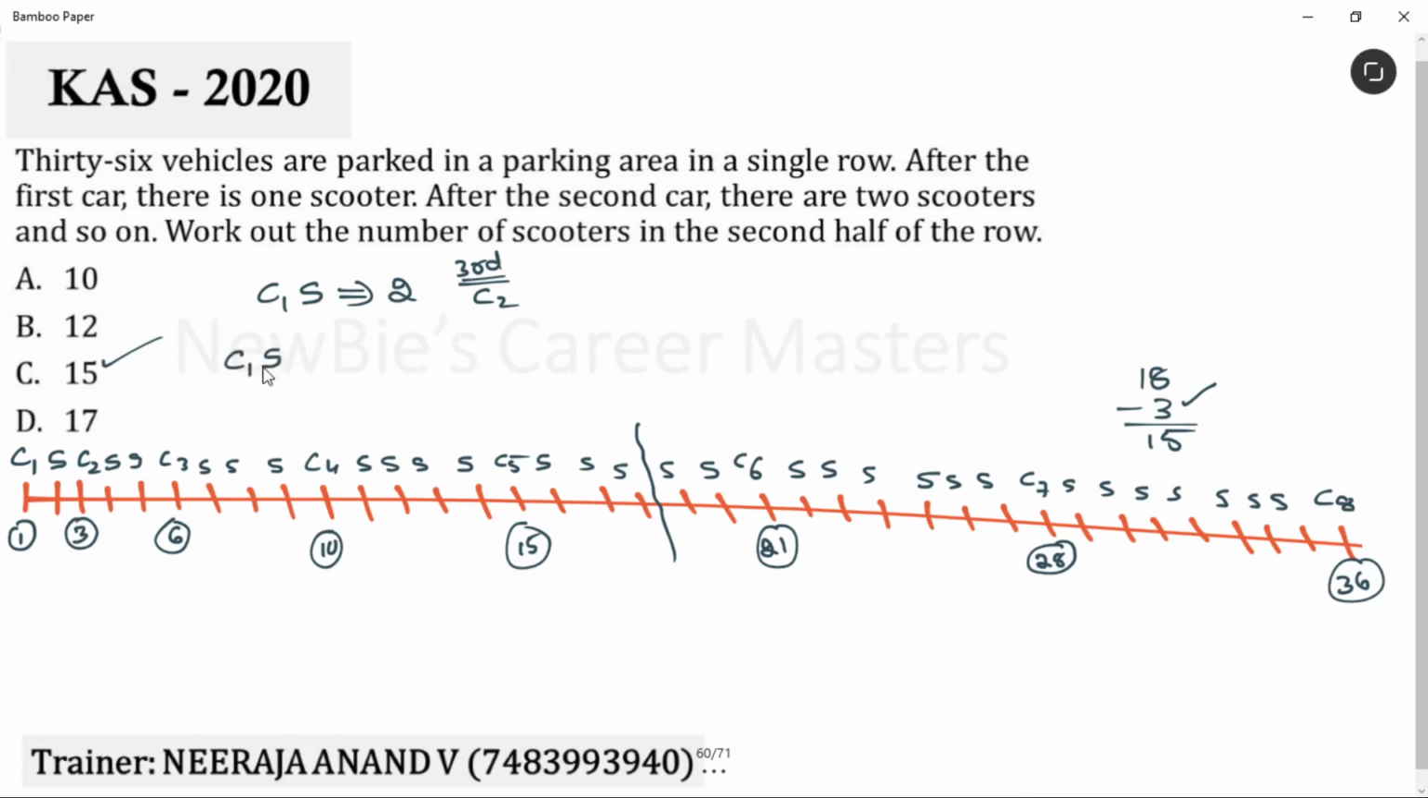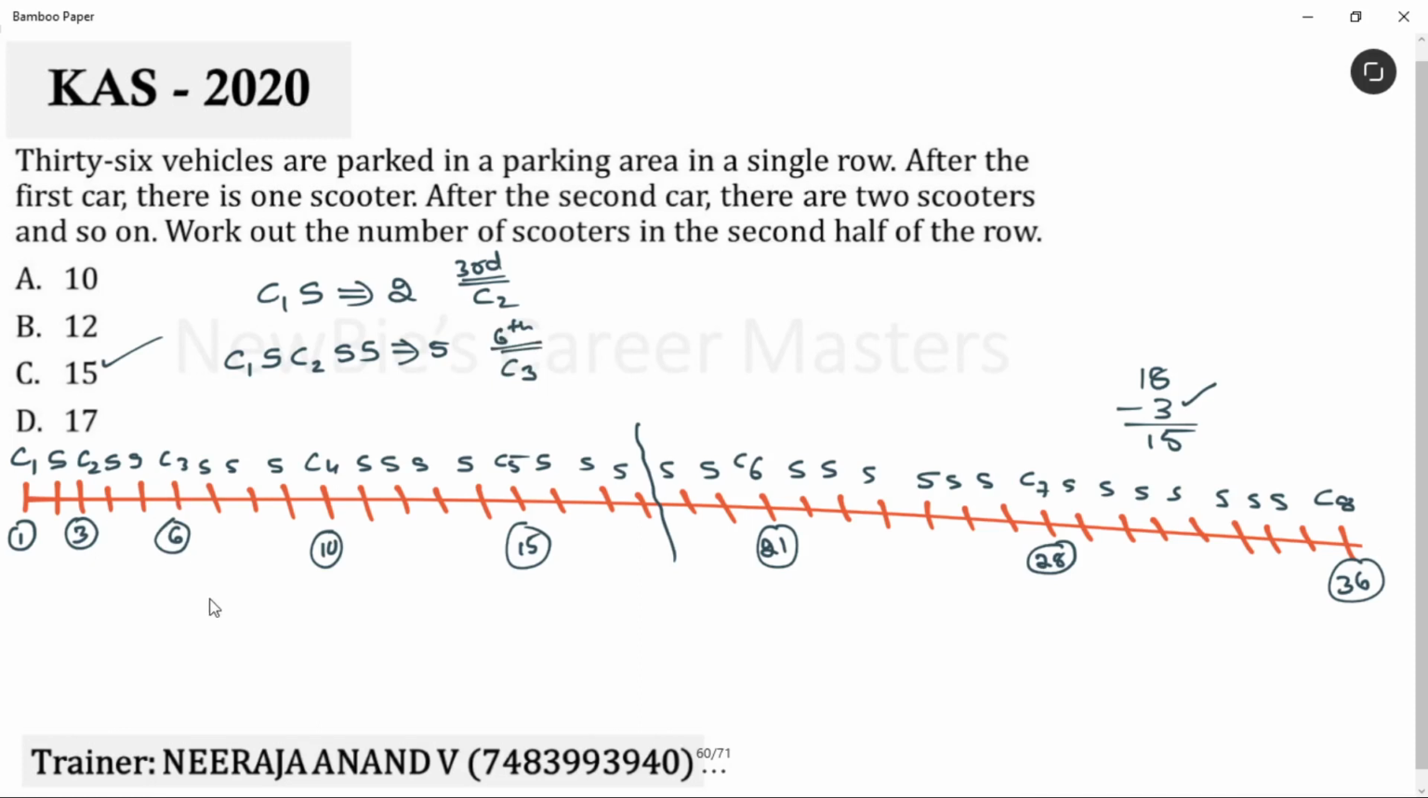Okay, let me take 2 cars now. Along with car 1, one scooter should come. Along with car 2, 2 scooters should come. How many vehicles are there? 5 vehicles are there. That means 6th vehicle, pakka it is car 3. See here, car 3 is at 6th place.